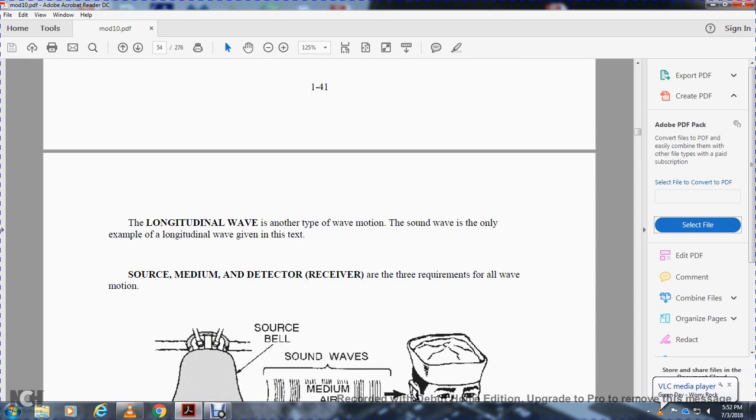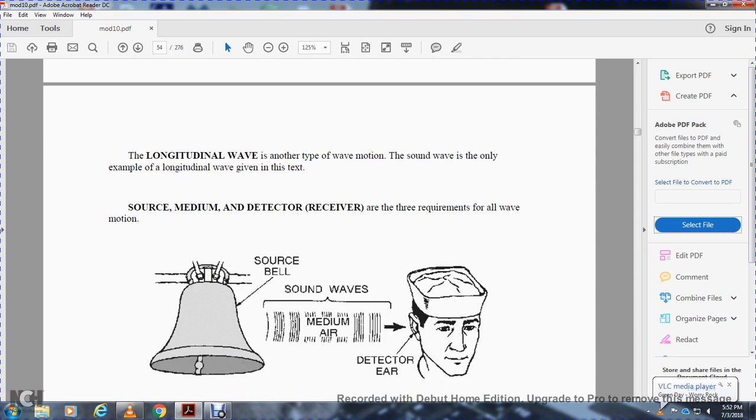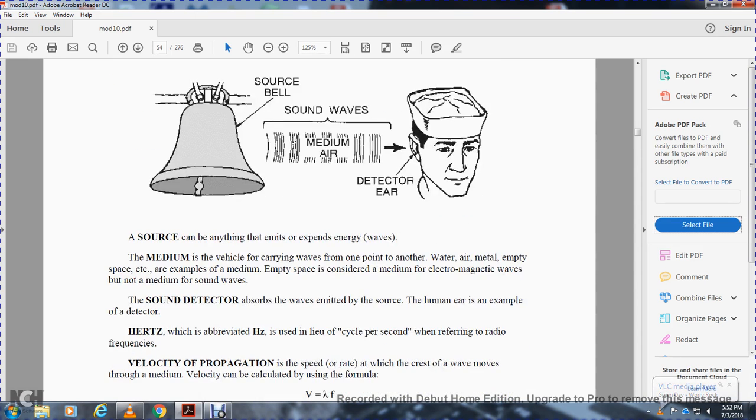There are three requirements of all wave motion: source, medium, and detector. The source can be anything that expends energy. The medium is the vehicle that carries the wave from one point to another: water, air, metal, or empty space. For example, empty space is not considered a medium for sound waves, but it is for electromagnetic waves. Detectors absorb the wave from the medium; the human ear is an example of a detector.